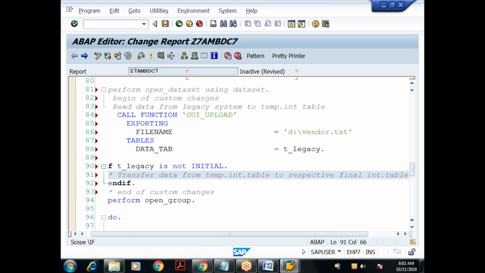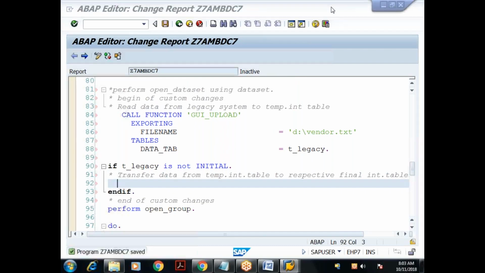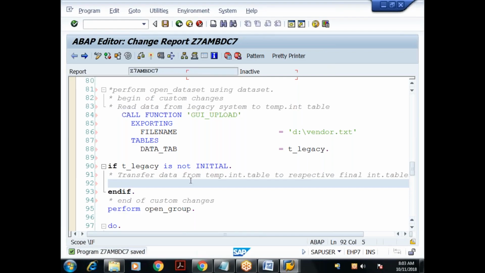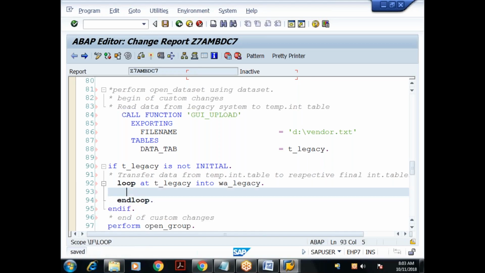We have two final internal tables. So I need to transfer it there. So transfer data from the temporary internal table to the respective final internal table. So I'll say, what is that? Loop at T_LEGACY into W_LEGACY. Then also what? End loop. Done. So when I loop, each record will come to the work area.